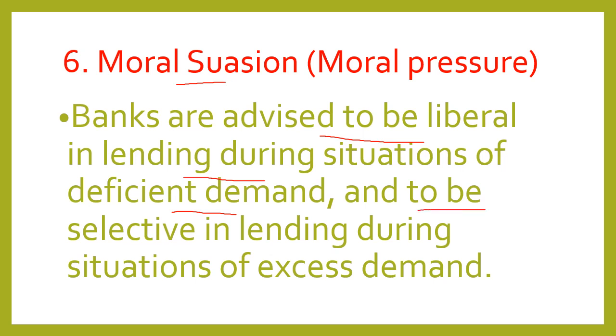And to be selective in lending during a situation of excess demand. Now suppose there is excess demand in the economy, then at that time the central bank will advise commercial banks to be selective in lending loans to the borrowers, which will decrease their income, which means their purchasing power will be reduced and their demand will be reduced and excess demand will be corrected.